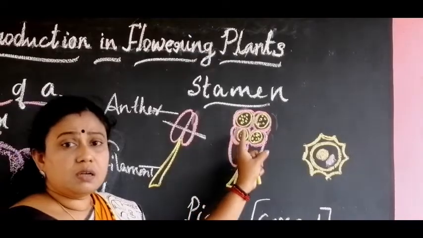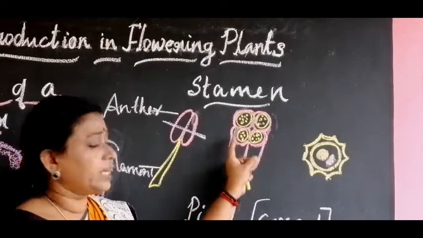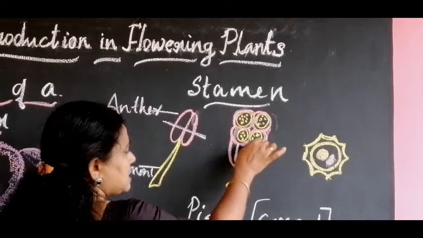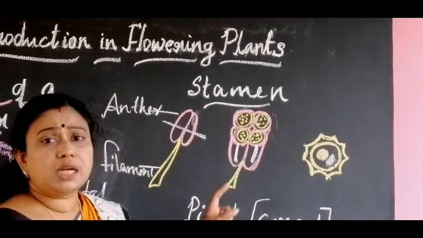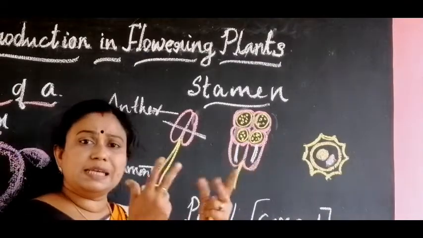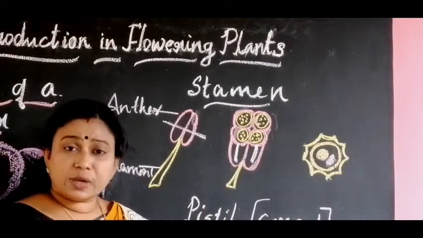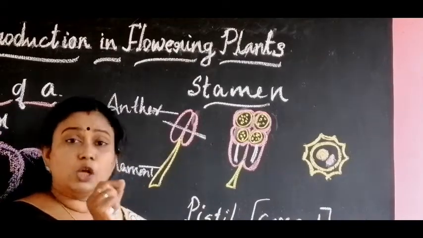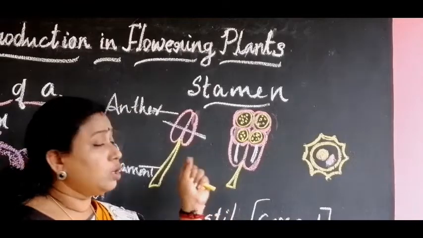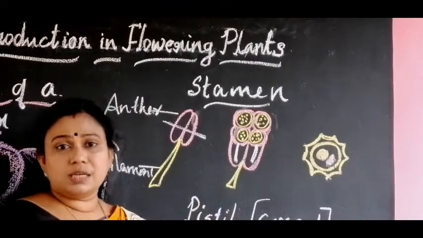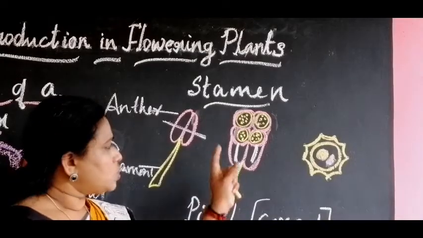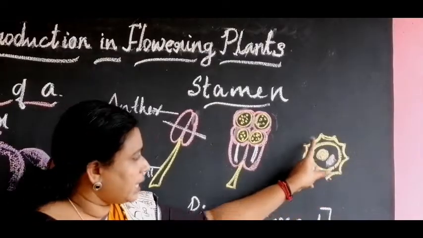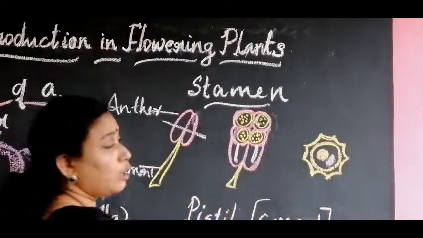Now, when the flower matures and blooms, what happens? Slits form in the pollen sacs, and the pollen grains are released outside. When the flower blooms, you can see small yellow colored dust-like structures. No? If we observe those structures under the microscope, you can see a structure like this. What is this? Pollen grain.